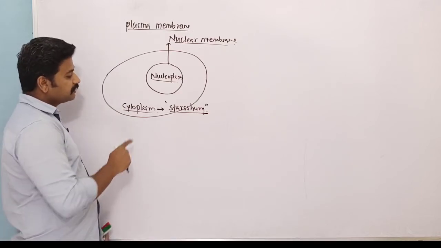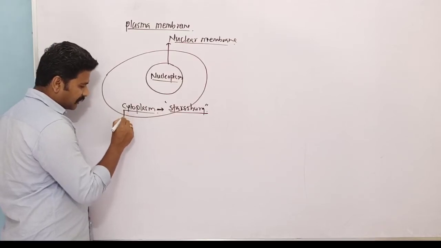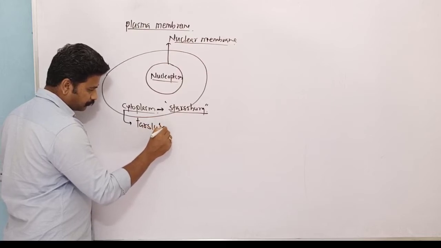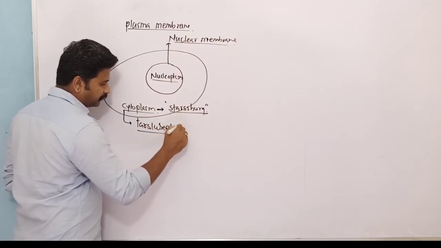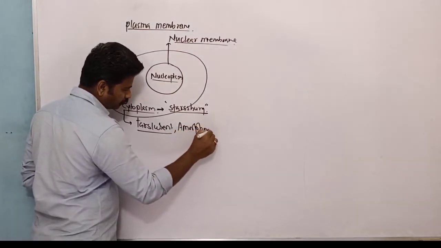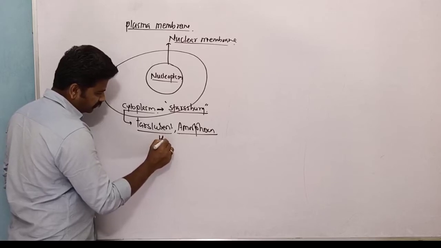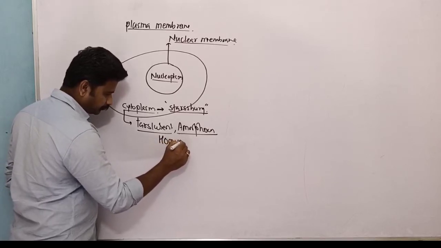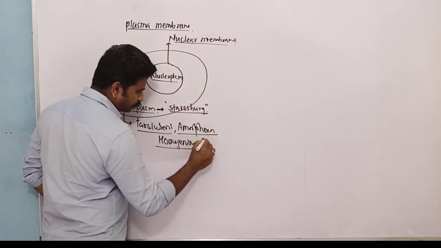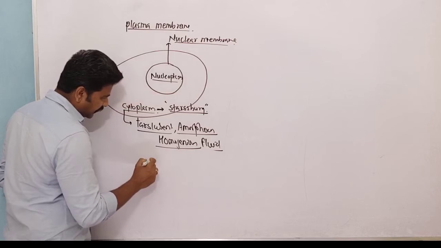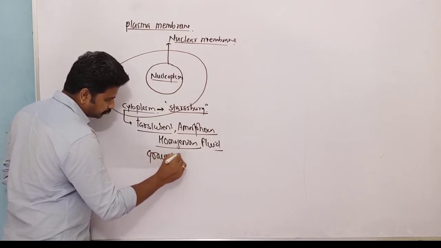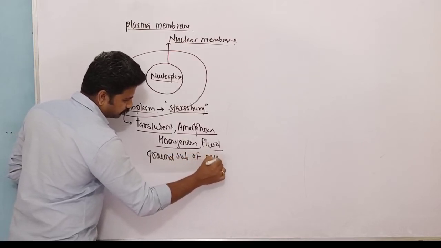So this cytoplasm is actually a translucent, amorphous, homogeneous fluid which is actually the main ground substance of cell.